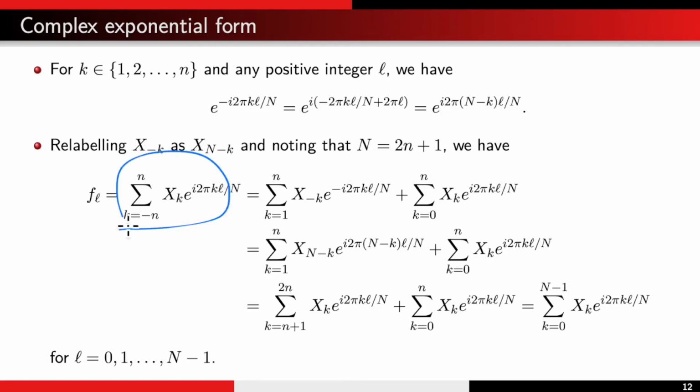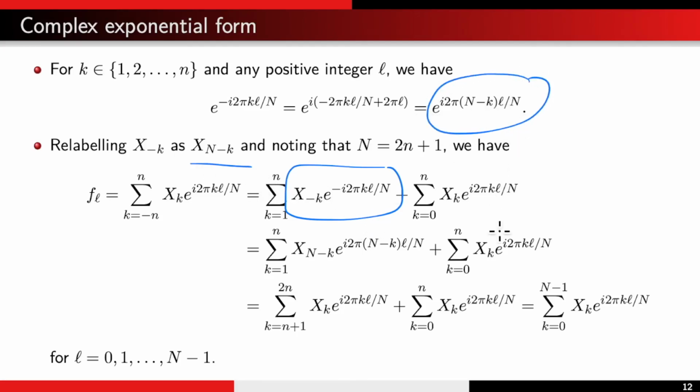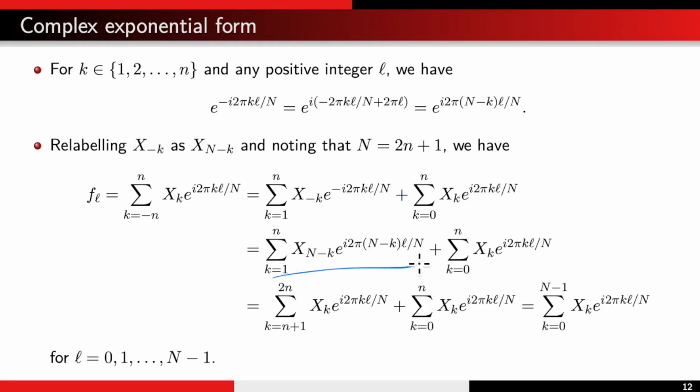So this here can be broken down into two sums. The second sum here is when k ranges from 0 to n. The remaining is for k from 1 to n, but the indices here are negated. And now this can be rewritten as x sub capital N minus k times e to the i 2 pi times the quantity capital N minus k times L divided by capital N. So we get this here.